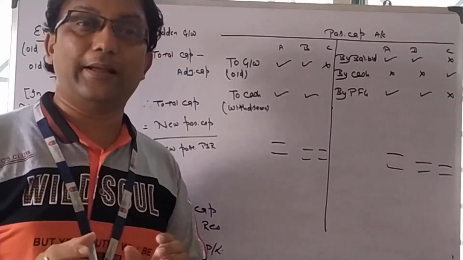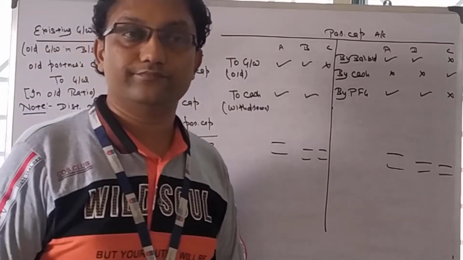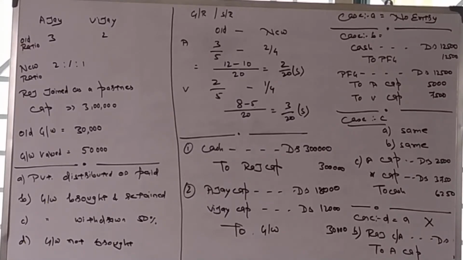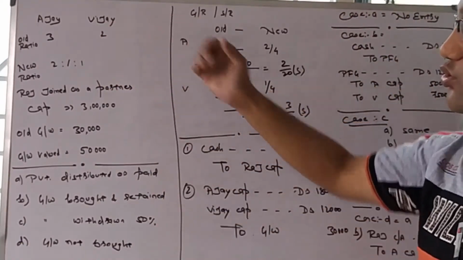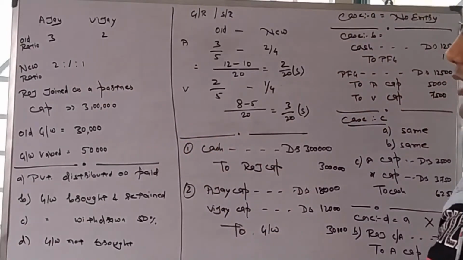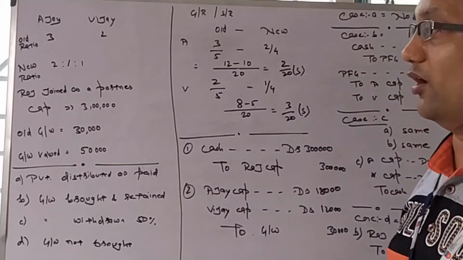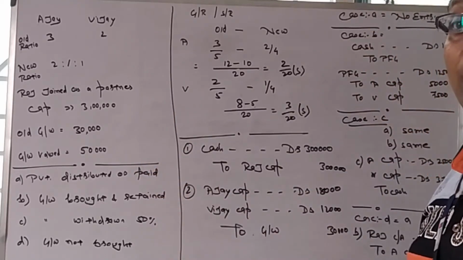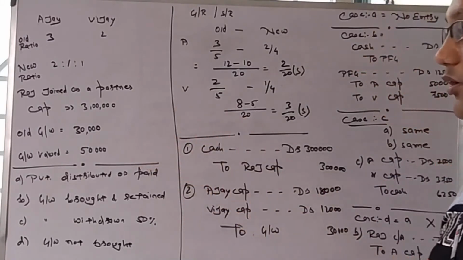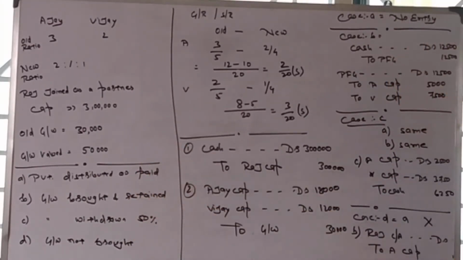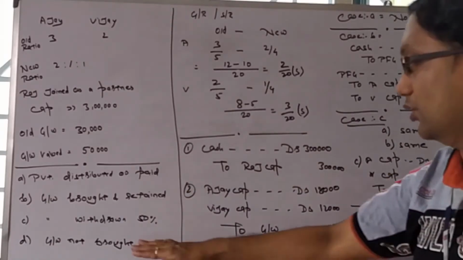Now we are going to deal with an example to understand things in a better way. Ajay and Vijay are two partners in a 3:2 ratio. The new ratio is 2:1:1 as Raj has joined as a partner. He is bringing capital of 3 lakh. Old goodwill of the business is 30,000 and the new goodwill valued is 50,000. Now there are 4 cases: goodwill privately distributed, goodwill brought in and retained, goodwill withdrawn 50%, not the full goodwill but only 50%, and goodwill not brought.